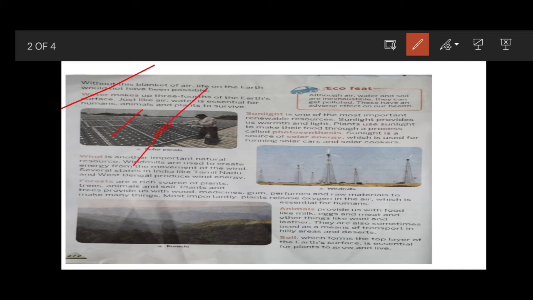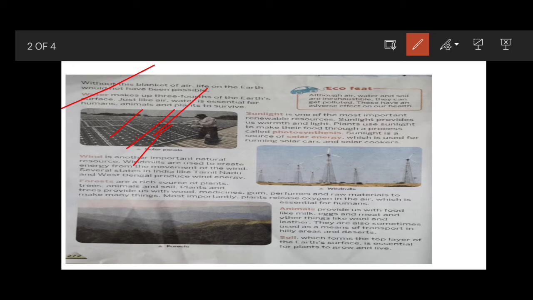These are solar panels. With the help of solar panels, we can convert sunlight into solar energy, and that solar energy can be used for running solar cars and solar cookers.